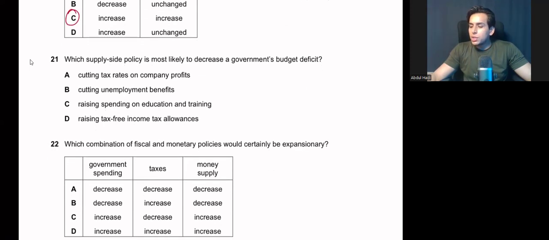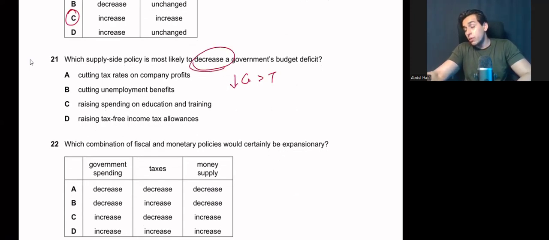Which supply side policy is most likely to decrease the government's budget deficit? Budget deficit means that your government spending is more than your tax revenue, and we need to decrease the budget deficit. This means that your government spending should fall and your tax revenue should rise. Cutting tax rates on company profits: if you reduce the tax rate on company profit, your tax revenue will fall, but we need to increase tax revenue. It is a supply side policy, yes, but your tax revenue will fall.